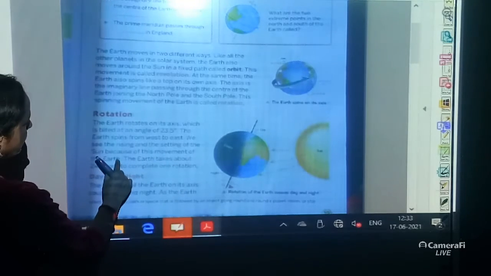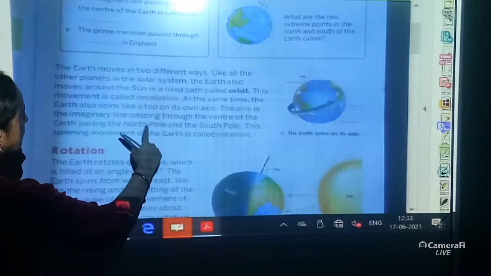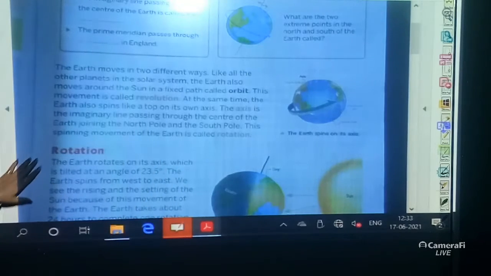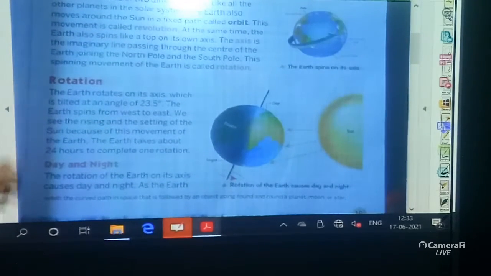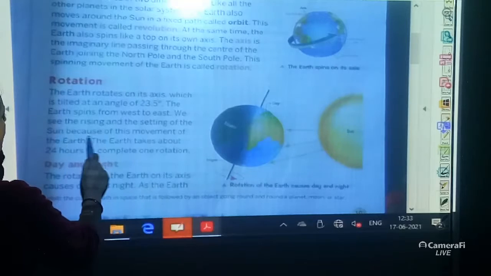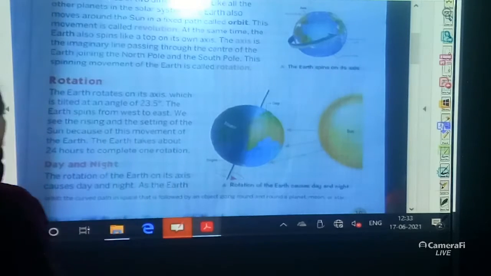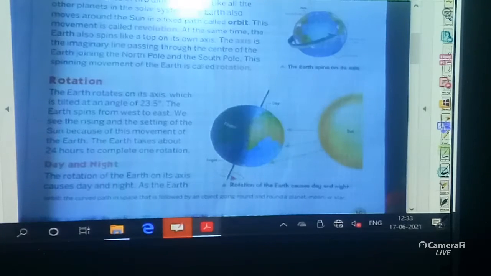We see the rising and the setting of the sun because of this movement. The earth takes about 24 hours to complete one rotation.